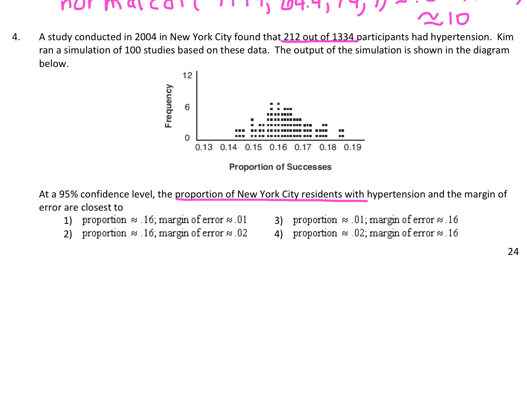Okay, so the first thing they want us to find is the proportion of New York City residents with hypertension. Well, look at this. They told us this right here. 212 out of 1,334 had hypertension. Okay, so if you plug that in your calculator, you see that's equal to about 16%. Okay, so far it has to be either choice 1 or choice 2. So I'm going to cross off these two, choice 3 and 4. Okay, now they also want us to find the margin of error.